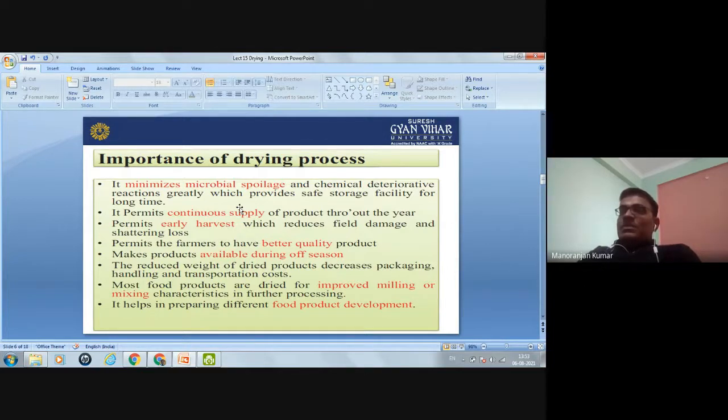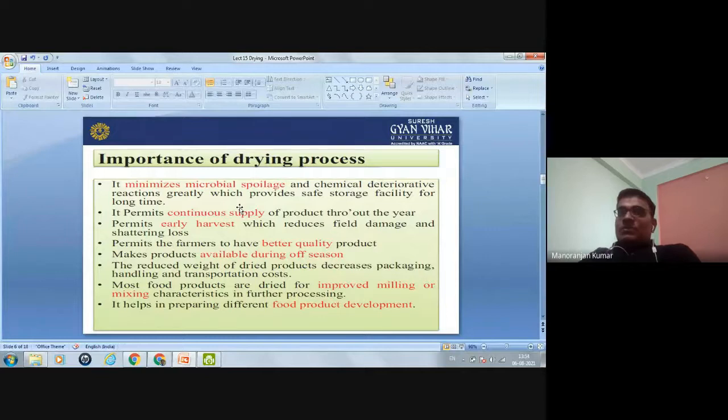Second advantage is it permits continuous supply of product throughout the year. Okay, so when you dry any products, moisture will be removed, then it is safe to store. So you can supply that product continuously all over the year. Also, the third advantage, it permits early harvest of the grain, of the crop, which reduces field damage and scattering losses.